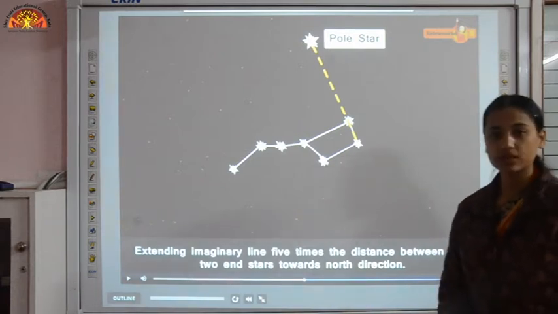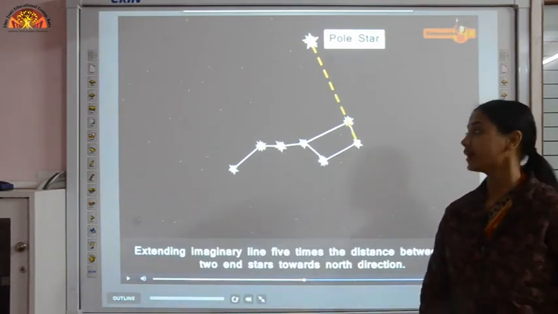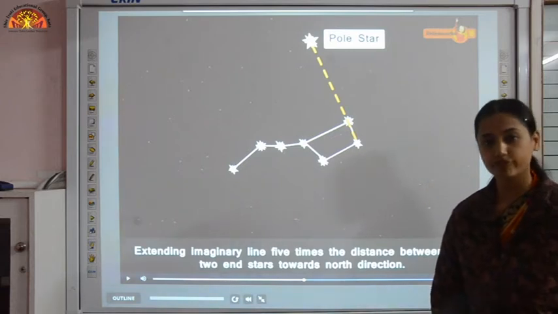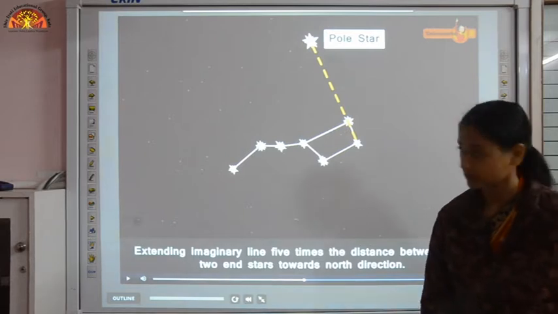Now like Ursa Major, one constellation which is Ursa Minor is also there in the sky, and that constellation is very faint because it consists of faint stars and it is a little bit smaller than the size of Ursa Major.